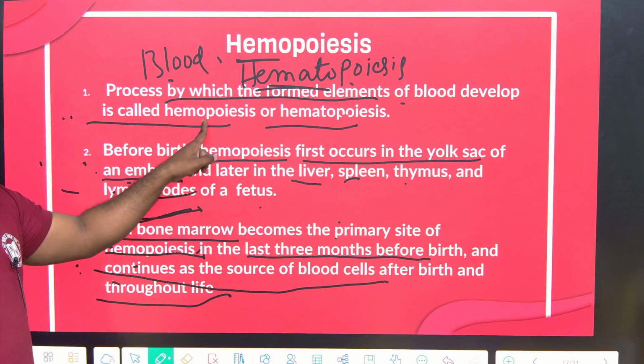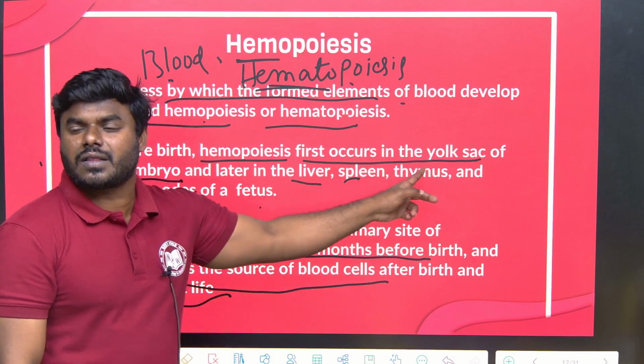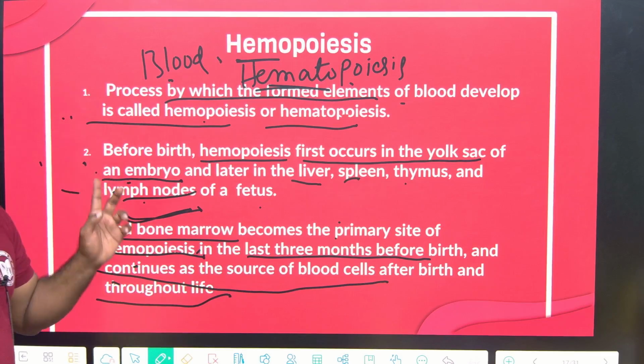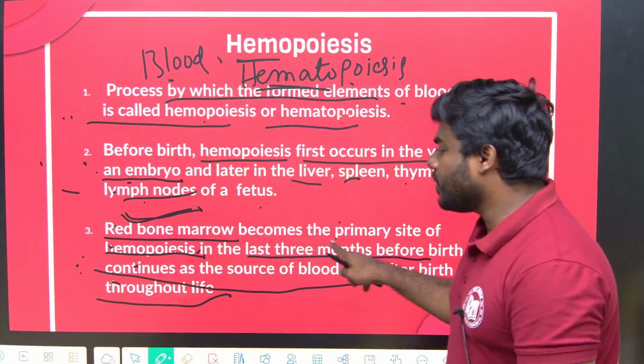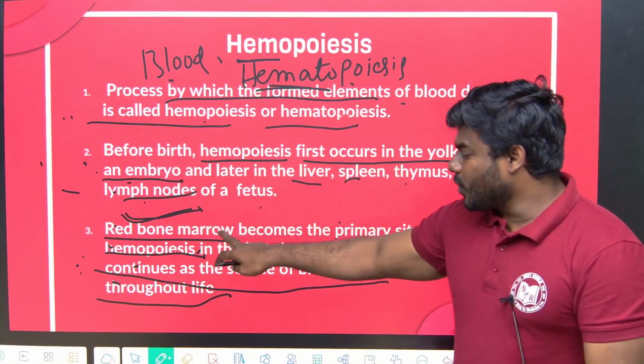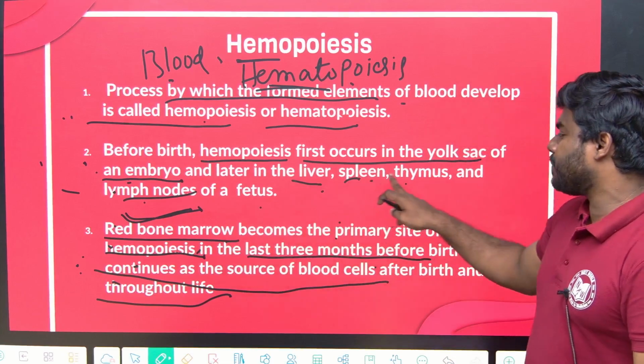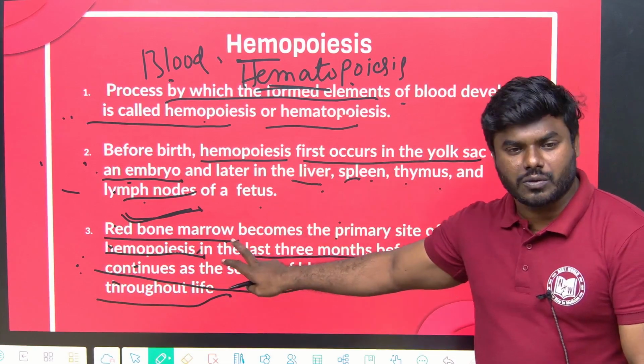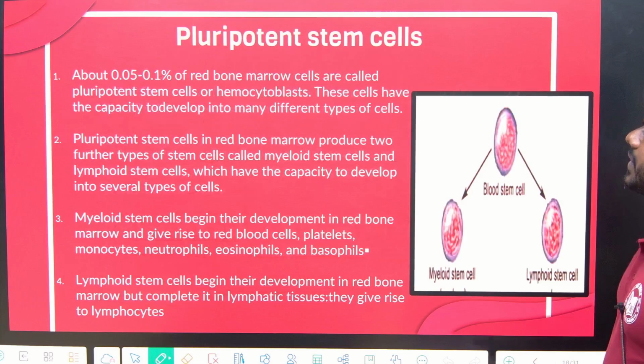Before that, first is the yolk sac followed by liver, spleen, thymus and lymph nodes. Okay, so in the exam you have to understand whether they are using the word red bone marrow or liver, spleen, thymus. Depending on the question, you have to choose the specific answer.